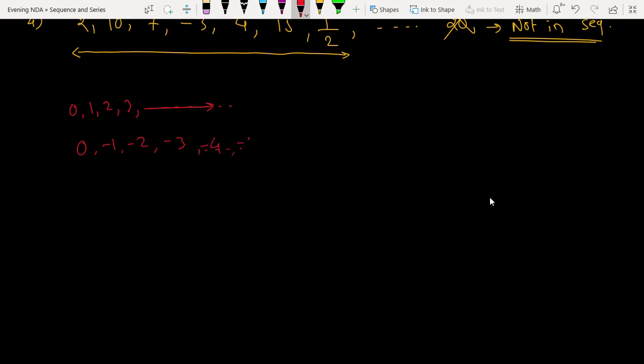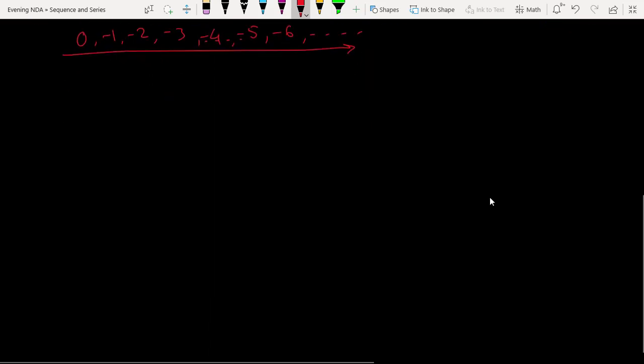After that -4 will come, after that -5 will come, then -6 will come. It is nothing but a progression because the numbers are still getting added to the existing numbers. So that's why this is a continuous process. We call it a progression. So just remember, a sequence means the numbers which have some definite fixed pattern, and a series is nothing but the terms separated by plus signs. Is everything clear till here? Yes, sir. Very good.